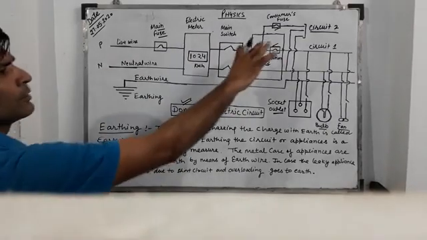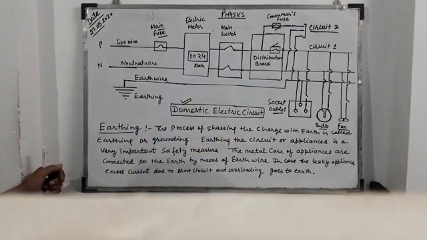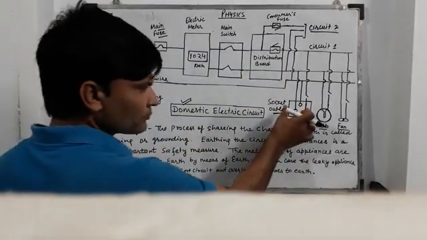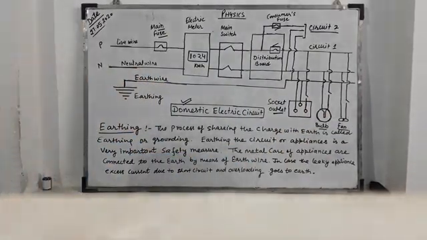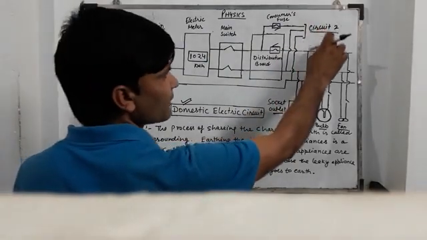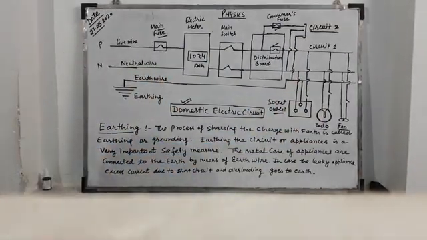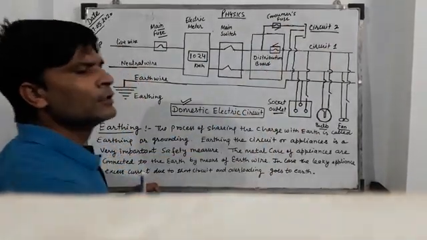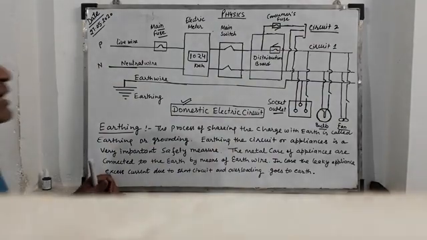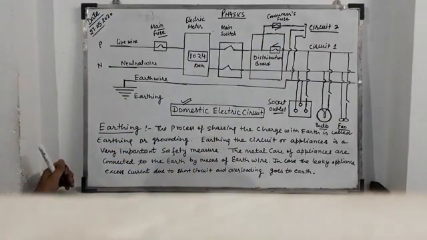All this distribution is in parallel. Socket outlet, bulb and fan are in parallel to each other. In the same way, circuit 1 and circuit 2 are also in parallel. If circuit 1 is not working, then circuit 2 can work without any interruption.